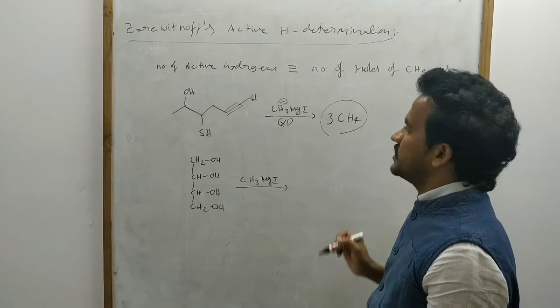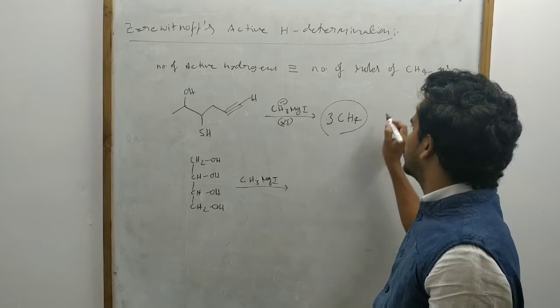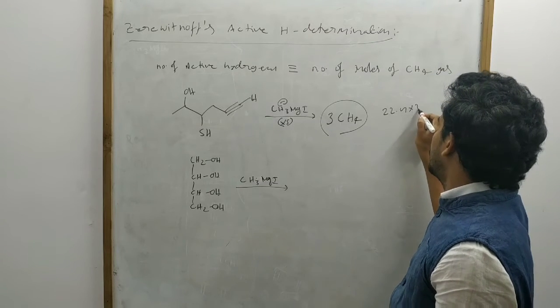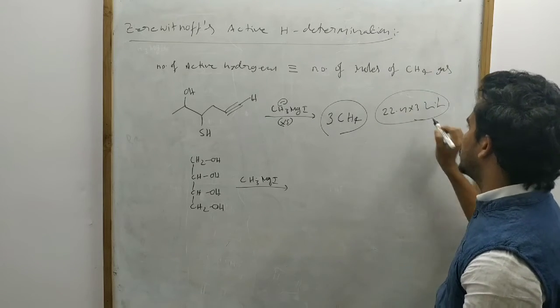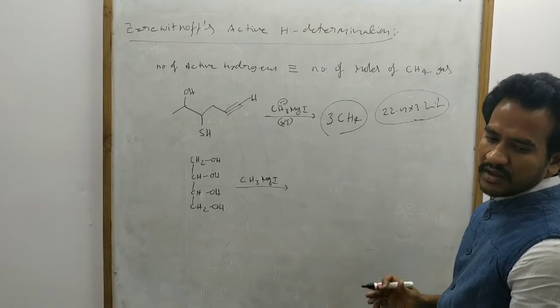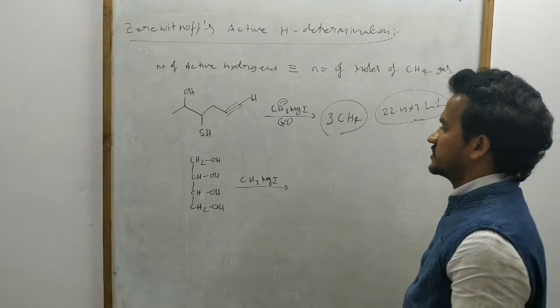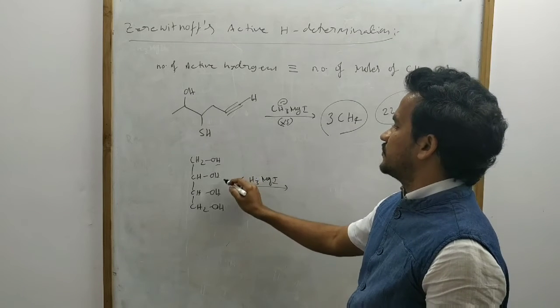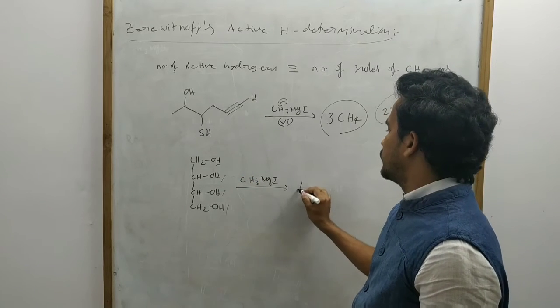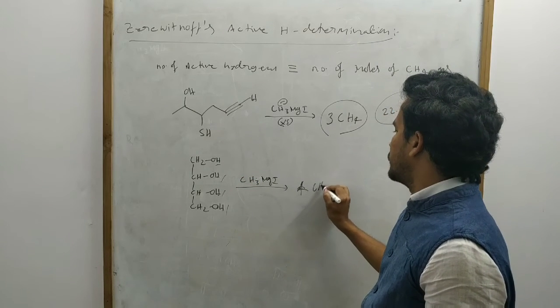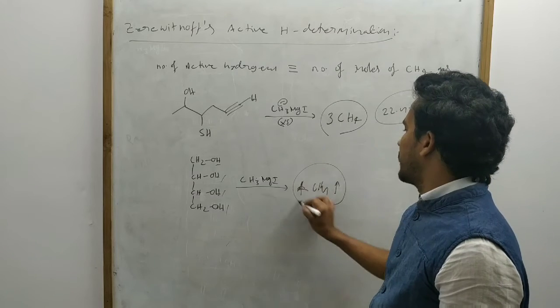So that produces 3 moles of methane gas, that is 22.4 into 3 liters of methane released. Based on the quantity of gas released, we can determine the active hydrogens. Next, this compound has 4 active hydrogens, so it produces 4 moles of methane gas.